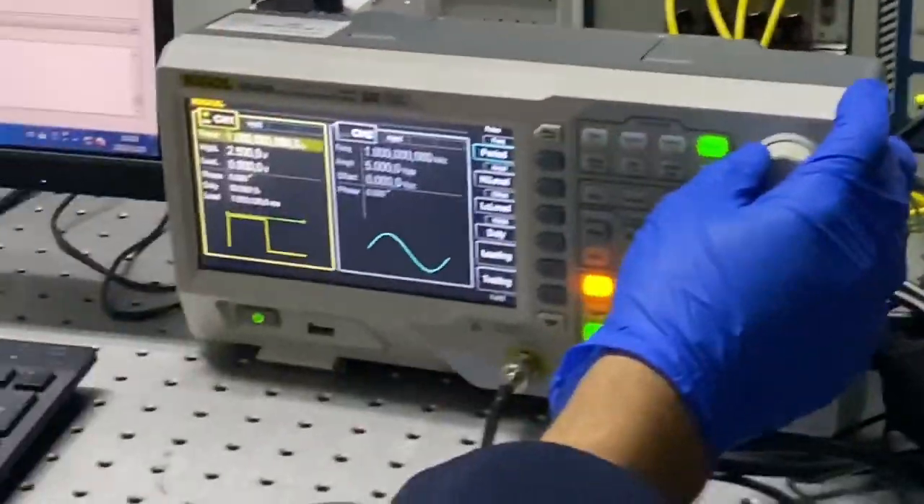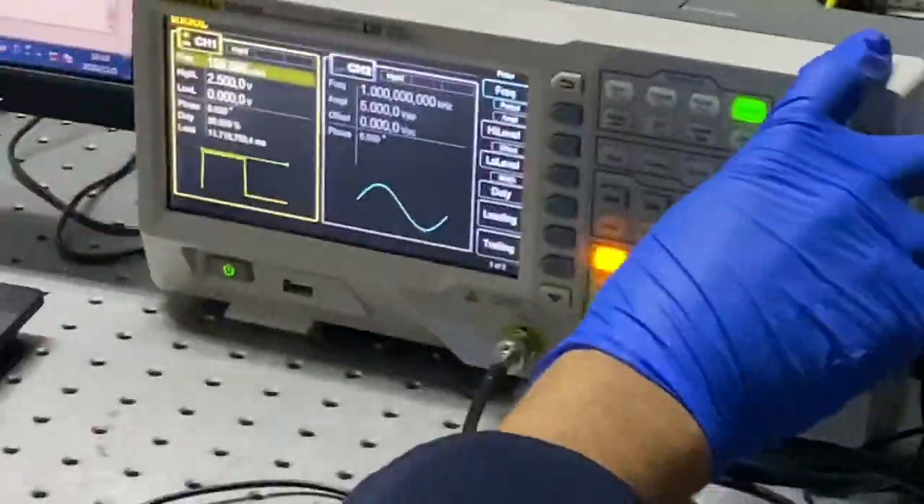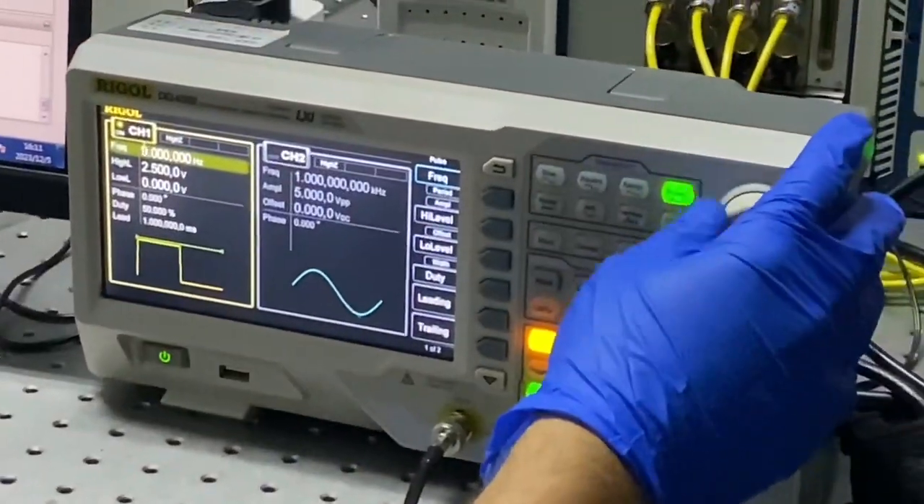And if you want, now it's 3 seconds on and 3 seconds off. And if you want to make it faster, then you can change its frequency. For example, now it's 100, you can make it faster to check your device sensitivity, like this. So you can change the speed from here.